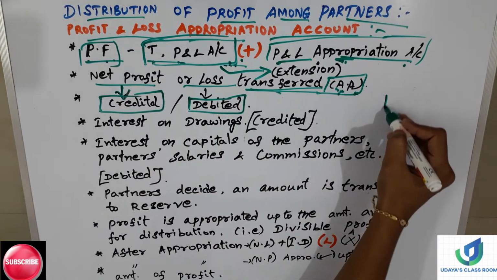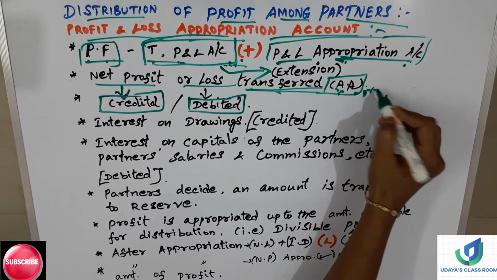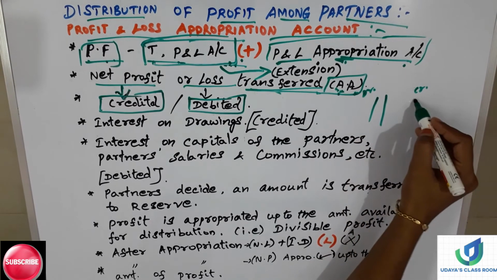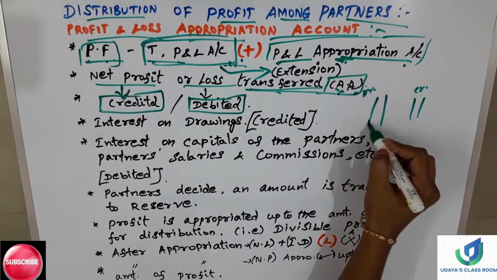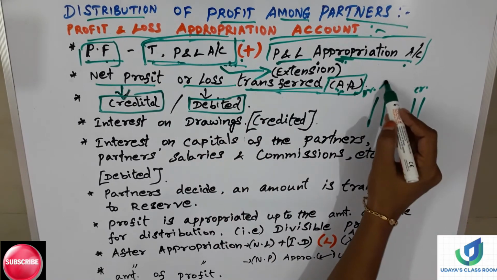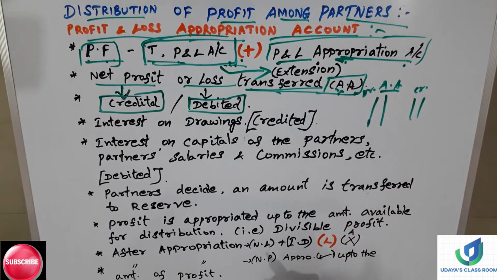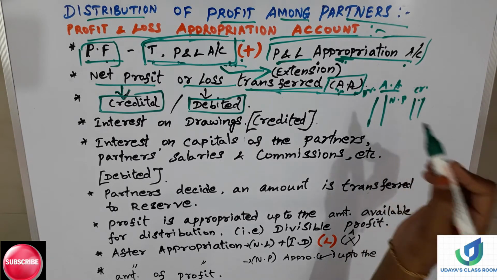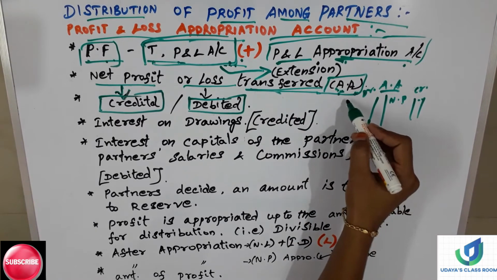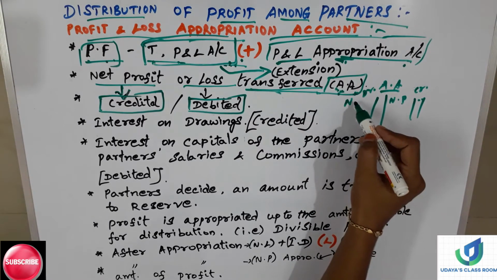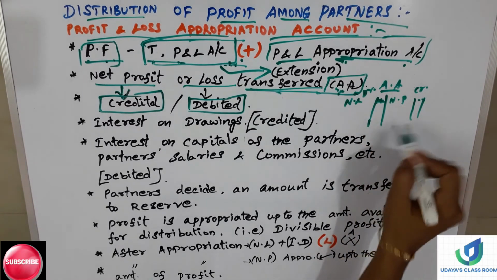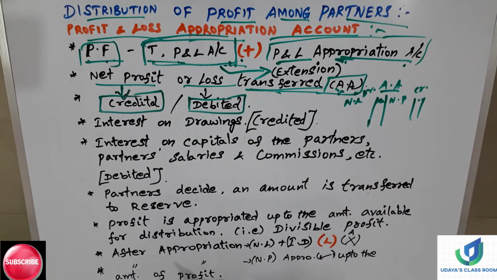I am just drawing here the debit side and credit side. This is the appropriation account. If the firm has earned profit, I have to write the net profit on the credit side. If the firm has incurred a loss, the net loss will be written on the debit side of the appropriation account. That's all. Hope you are clear with this point.